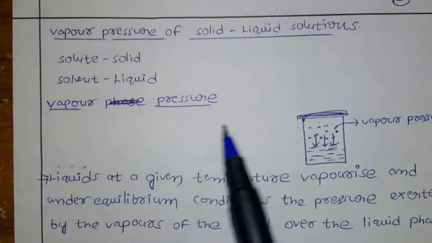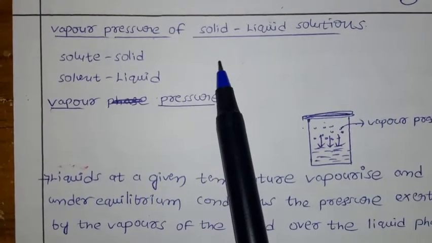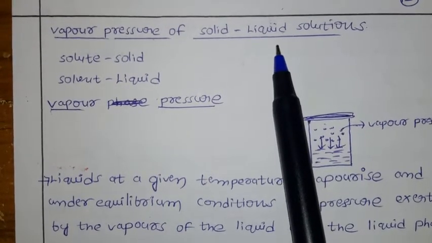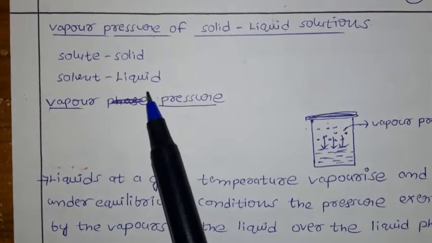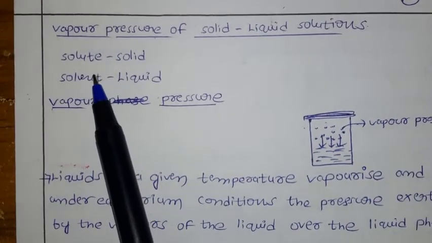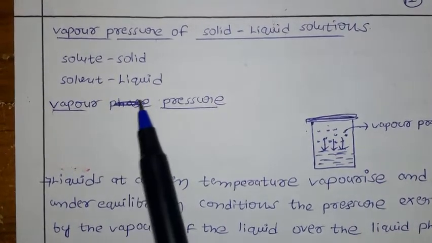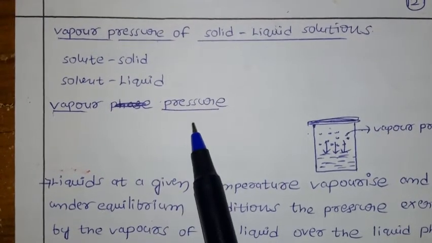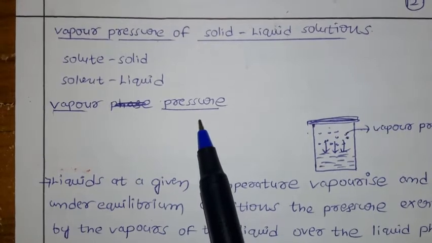Now let us discuss vapor pressure of solid-liquid solution. In the previous video we discussed the case where solute and solvent are both liquids. In this case, the solute is a solid and the solvent is a liquid. So here we have the definition of vapor pressure. What is the definition of vapor pressure?